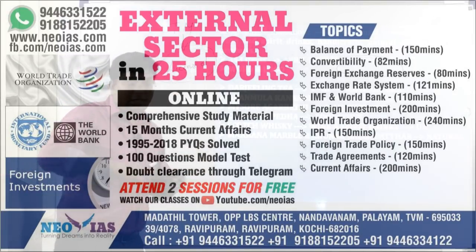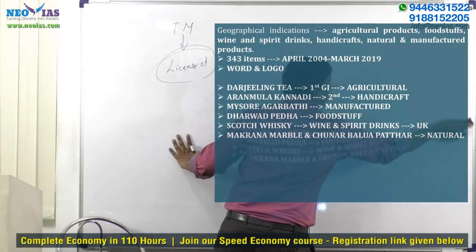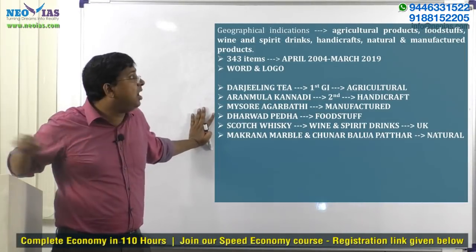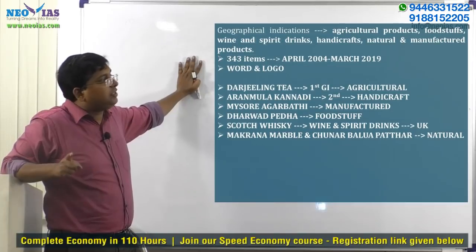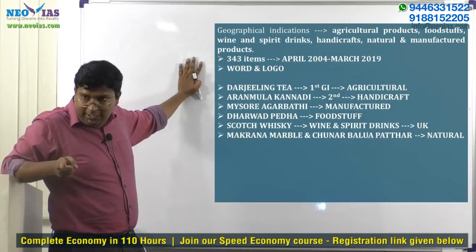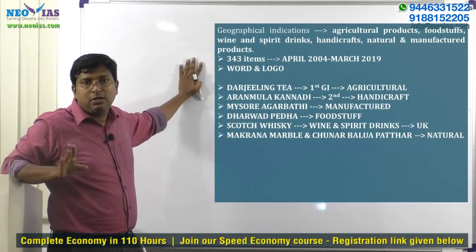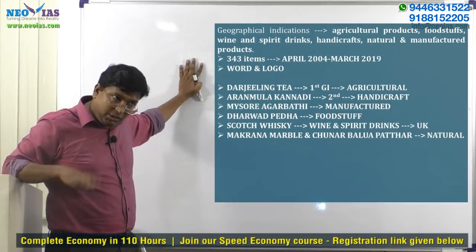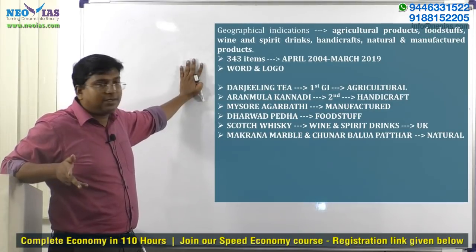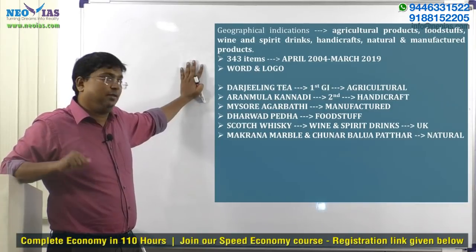And a very important thing: one thing we know is that GI is given only for goods, not for services. So what goods are included? The goods included are agricultural products, industrial or manufactured products, foodstuff, wine and spirit drinks, handicrafts, and natural products also. So most of the wines and spirit drinks are from outside the country.